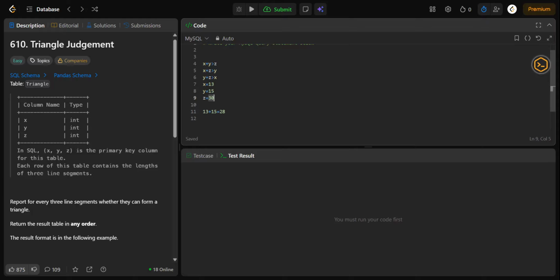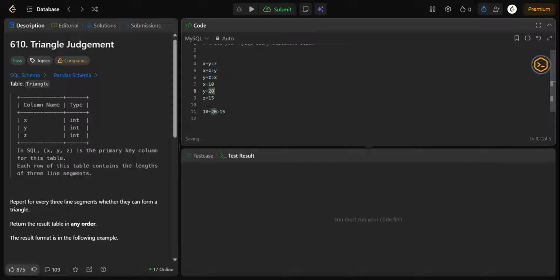So let's try the second one. For example, let's change the values: x is equal to 10 and y is equal to 20 and z is equal to 15. Okay, let's verify. Let's check the condition. For example, 10 plus 20, it is greater than 15.